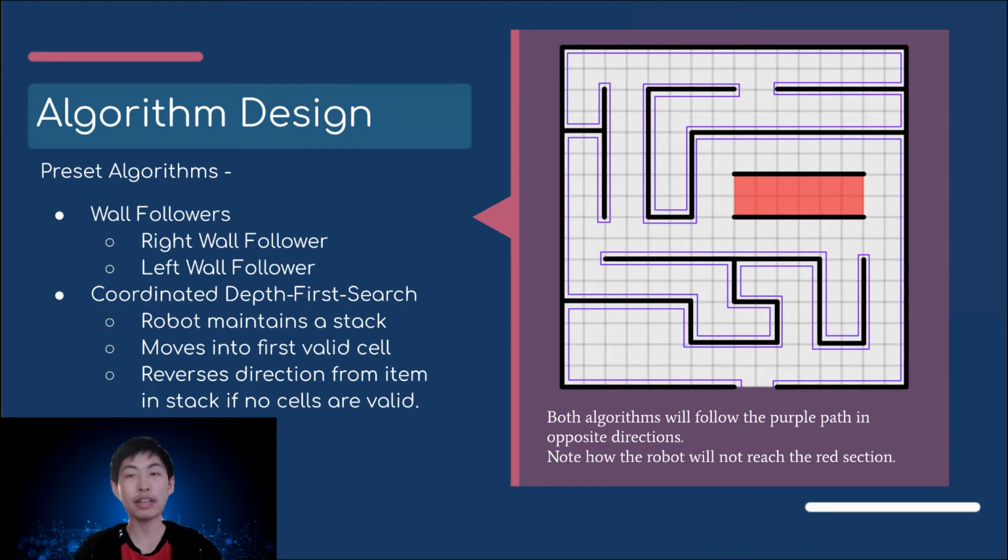This is the same for the left wall follower, except that the order is reversed. If there are walls on all sides, then the robot moves backwards. However, note that these algorithms do not guarantee the success of exploring the entire maze, as shown in the diagram